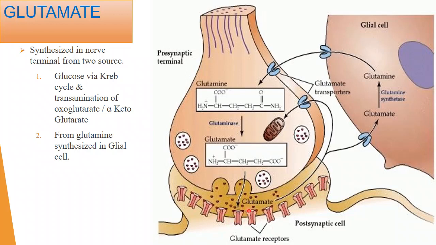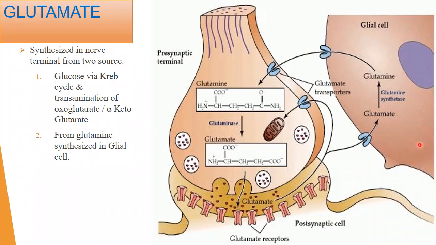Okay. We already know the binding is not for a lifetime. The binding will be there, then again it will dissociate from this receptor. Now finally what will happen? This glutamate will be taken up by glial cells. Now what is a glial cell? We studied already. For example, the astrocyte is a glial cell, right?